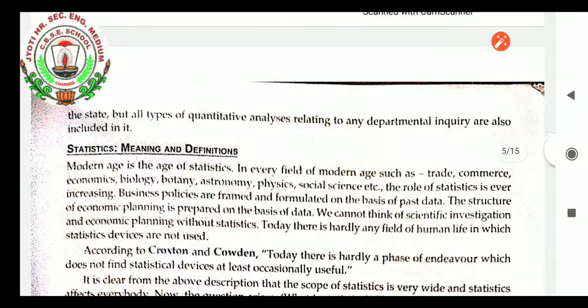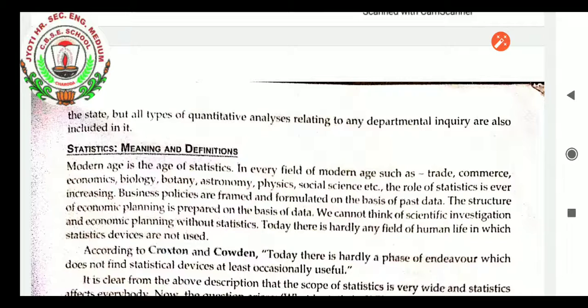Next comes statistics: meaning and definitions. Students, when we talk about the meaning and definition of statistics, its meaning is not so easy. Its meaning is given in two terms, one plural and one singular. Let us see the meaning first of all. The modern age is the age of statistics, because people not only want the data to be there, they want to know everything in numerical terms, such as how much the population has increased.